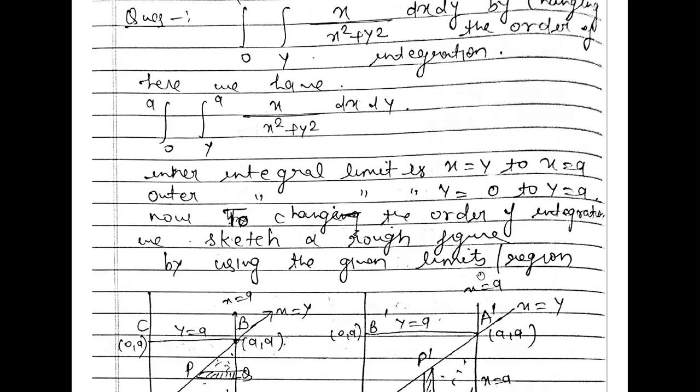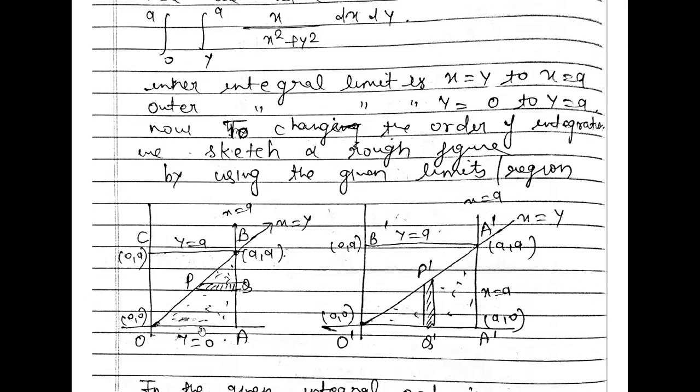So by using the given limits, x is equal to y. So x is equal to y, or y is equal to x, is a straight line passing through the origin. There is a rough sketch here. This is your straight line passing through the origin, the y is equal to x line.